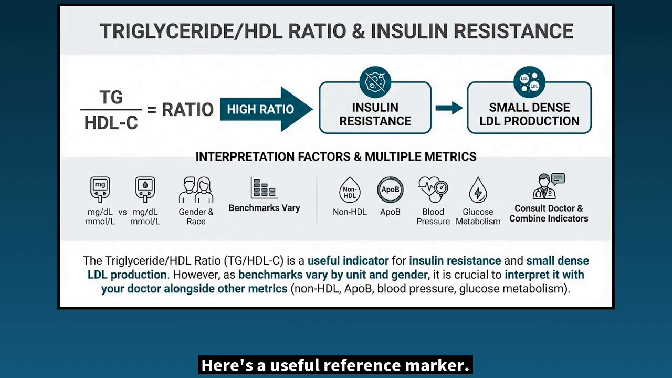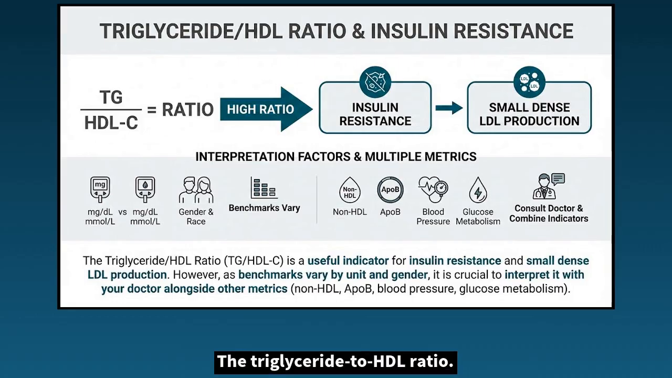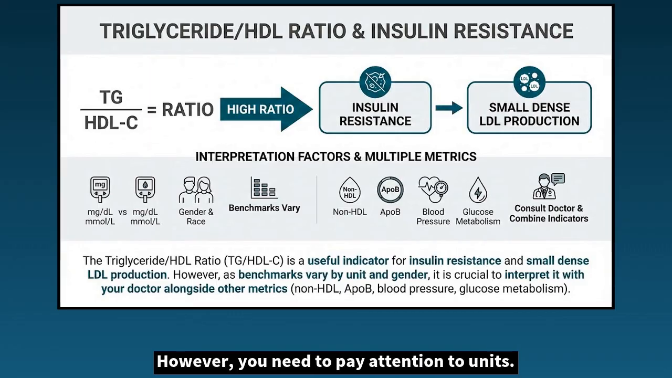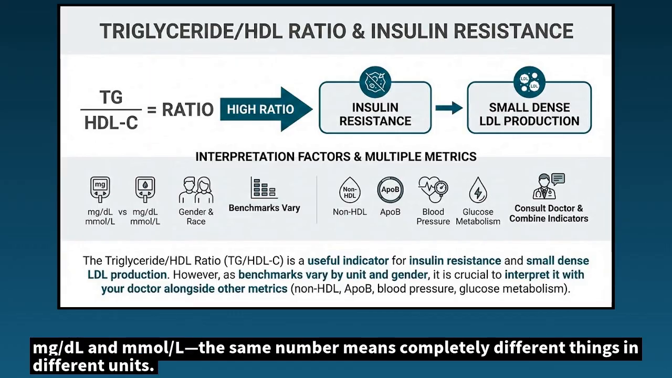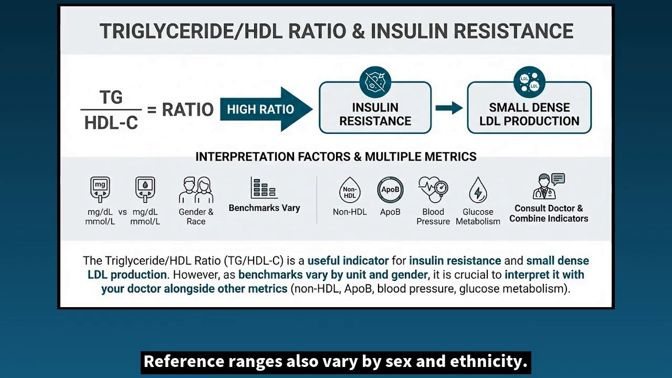Here's a useful reference marker. The triglyceride-to-HDL ratio. This suggests your metabolic health. The calculation is simple. Divide triglyceride level by HDL level. However, you need to pay attention to units. Milligram per deciliter and mmol/L, the same number means completely different things in different units. Reference ranges also vary by sex and ethnicity, so we can't state absolute thresholds definitively.